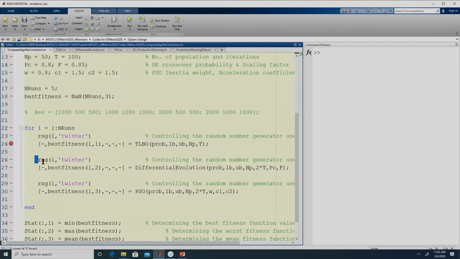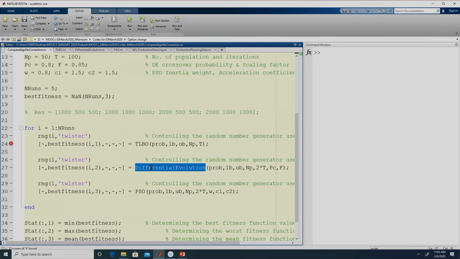This line again specifies that for differential evolution also we want to control the random numbers so that we can reproduce it. That is why we are including this line, here as well as for particle swarm optimization. Even if we remove line 26 and line 29 it is correct. The only thing is that we will no longer be able to reproduce the results of a particular run.